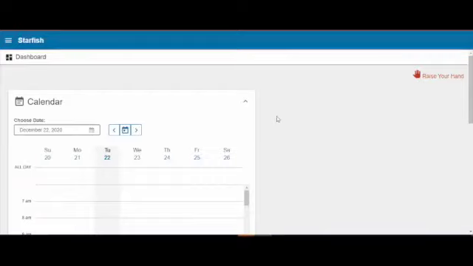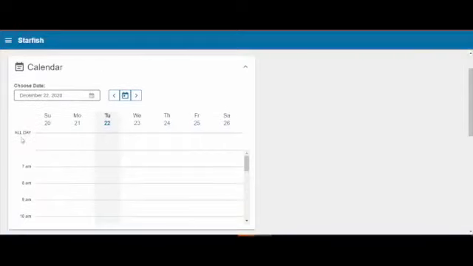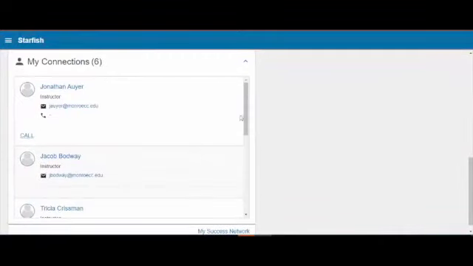On this page, you can see the Raise Your Hand button and a calendar. The calendar will have times available for you to meet with your success coach. Click the arrow key to see next week's availability as well.